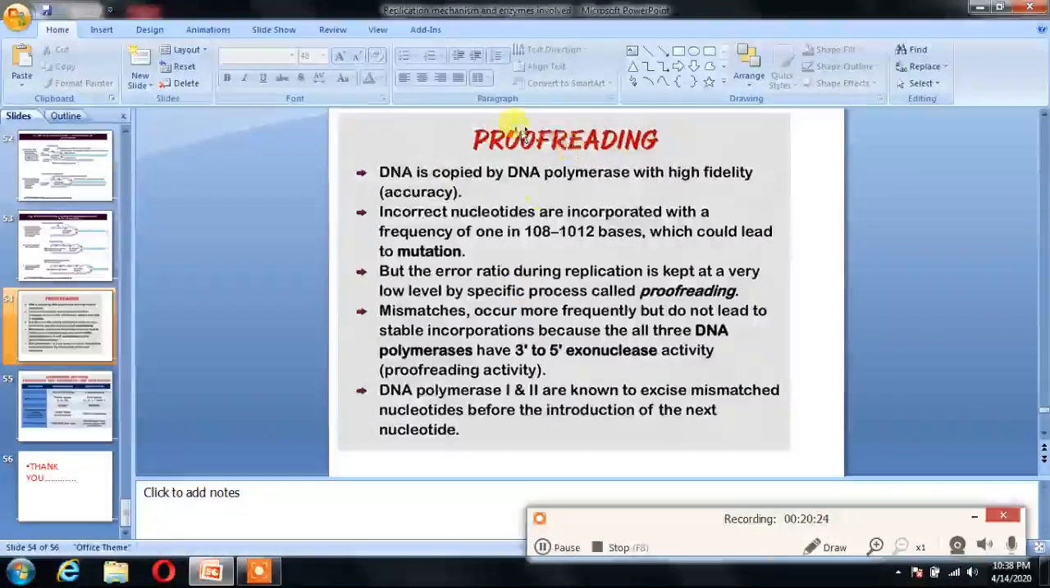And at last, proofreading activity by the enzymes. DNA is copied by DNA polymerase with high fidelity. Incorrect nucleotides are incorporated with a frequency of 1 in 10^8 to 10^12 bases, which would lead to mutation. Mismatches occur more frequently but do not lead to stable incorporation because all three DNA polymerases have 3' to 5' exonuclease activity, that means proofreading activity, and 1 and 2 are known to excise mismatched nucleotides before the introduction of the next nucleotide. That means proofreading activity occurs in DNA replication.